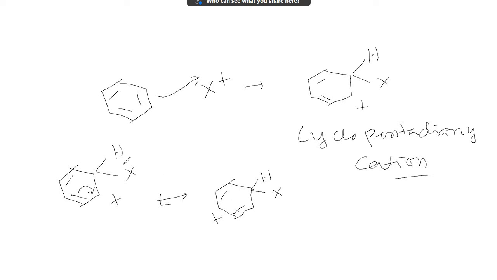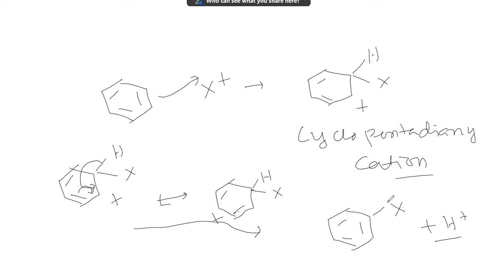And moreover, when the hydrogen gives its electron to the benzene nucleus, it again attains aromaticity, where the H is replaced by X. The energy released is so much that H is replaced by X. So the two dominating factors for electrophilic substitution reactions are: initially the carbocation formed is resonance stabilized, and next, when H is replaced by X, the energy released is so much that the reaction takes place.